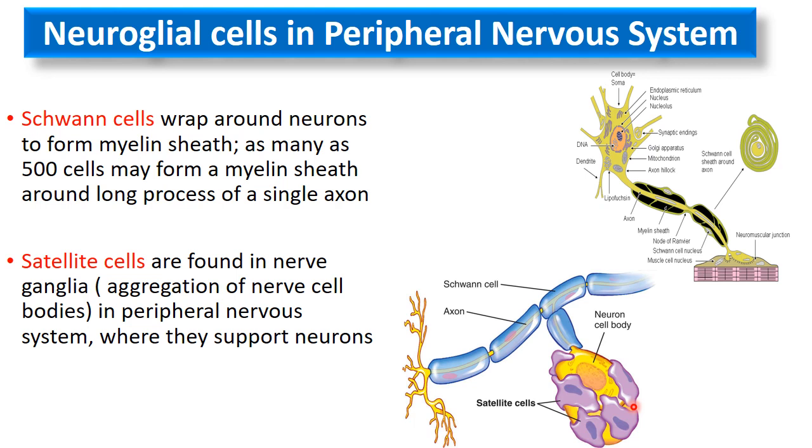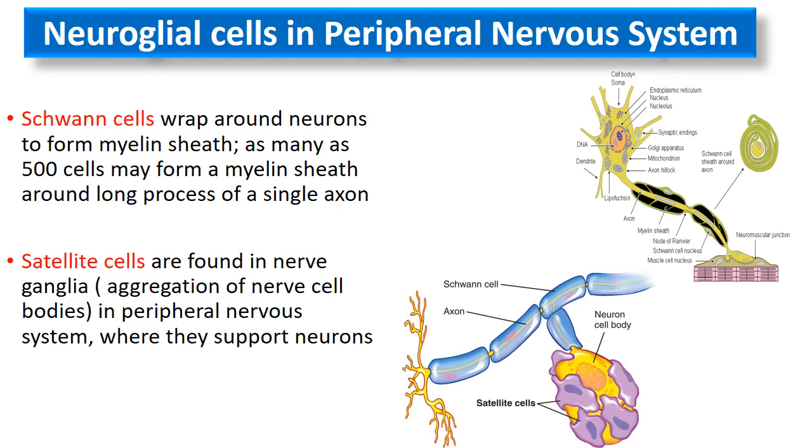They are found in the nerve ganglia. Now what is ganglia? Ganglia is the aggregation of neuronal cell bodies. The collection of neuronal cell bodies is known as a ganglion. Here the satellite cells, you can see what they are doing. They are supporting the neuronal cell bodies in the peripheral nervous system.